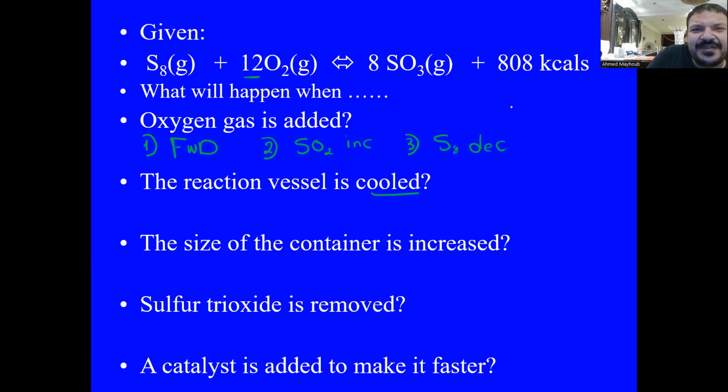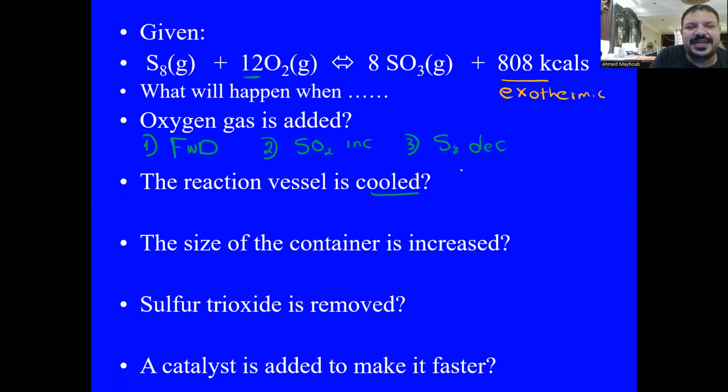Here we have sulfur plus oxygen gives sulfur dioxide plus heat. When we find heat in the product, this means it's exothermic. So this reaction is an exothermic reaction.